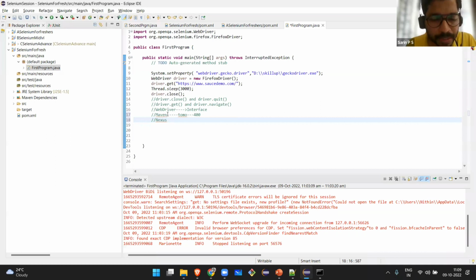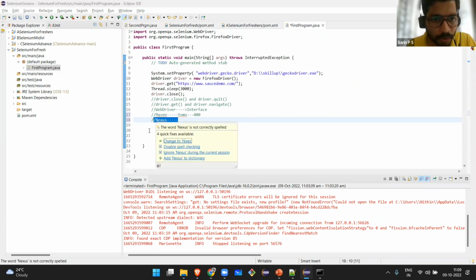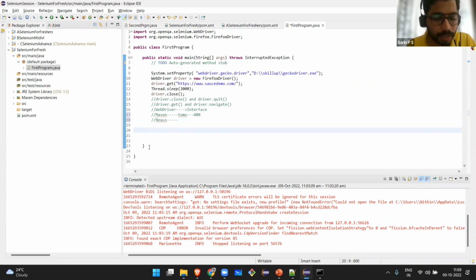All the dependencies that are required for the Selenium project, they have downloaded from Maven and kept in the Nexus repo. Whenever the test case is executed, they fetch all the dependencies, keep them in their Docker system, and then run it. So tomorrow, if there is no Maven, you can get all the dependencies from Nexus.